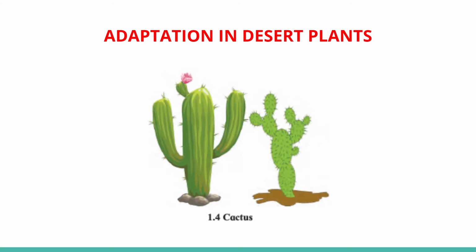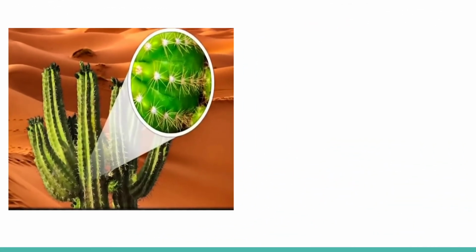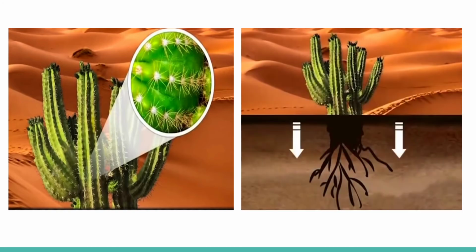Desert plants are either leafless, or their leaves are like small needles or have been modified into thorns. As a result, they lose very little water by evaporation. Their stem stores water and food and is therefore fleshy. The stems are green as they perform photosynthesis in the absence of leaves. Their roots penetrate deep into the soil in search of water. There is a thick layer of waxy substance on the stem of these plants too.